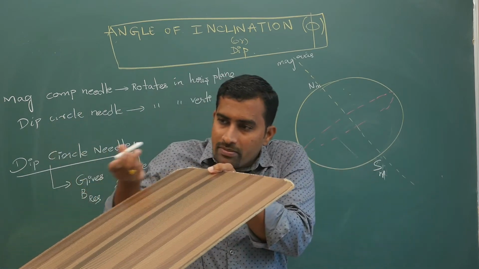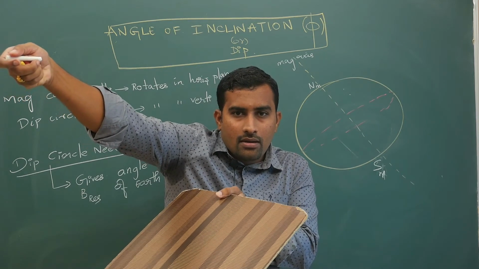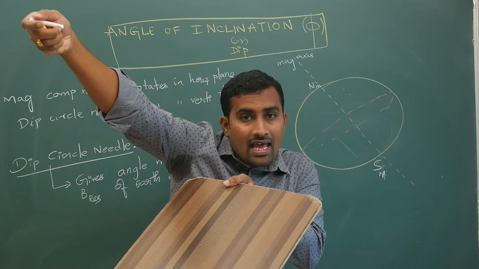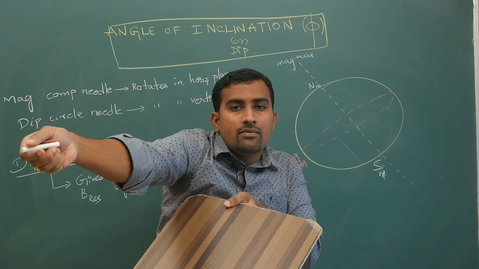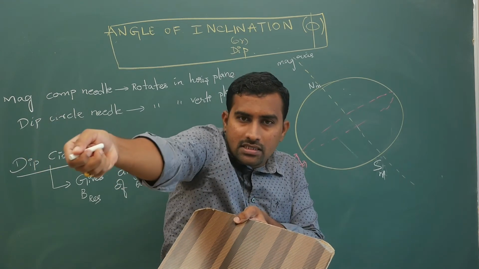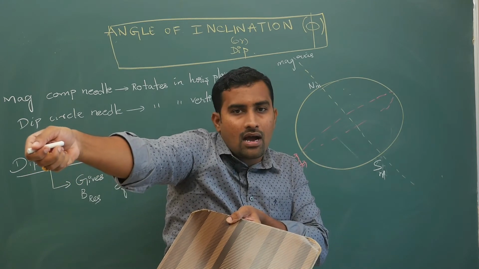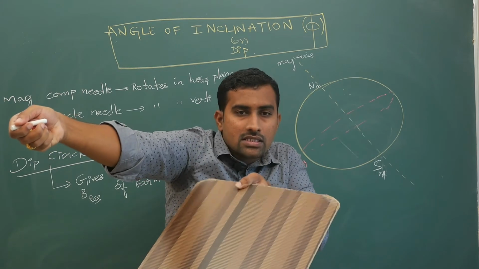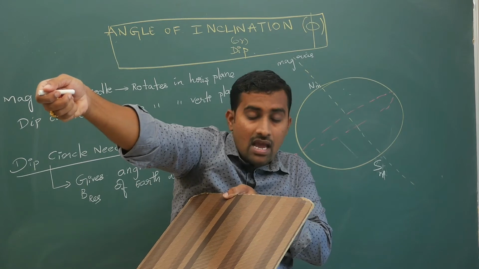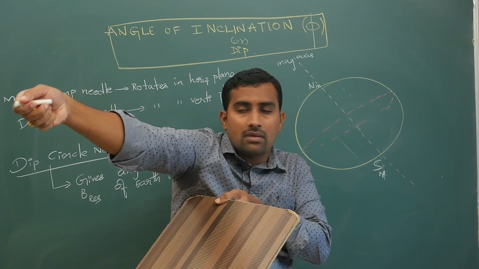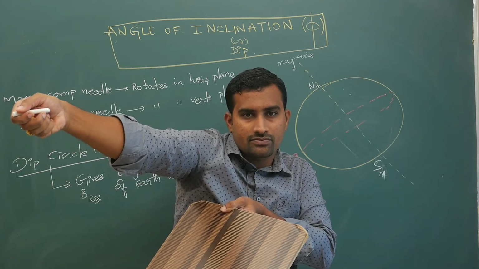In this room, toward this corner, the dip circle will align in this downward direction, whereas the magnetic needle will point only in the direction of my arm. Whereas your dip circle will orient in the resultant magnetic field. That means indirectly I can find the angle between my arm and this direction, which is your angle of inclination.